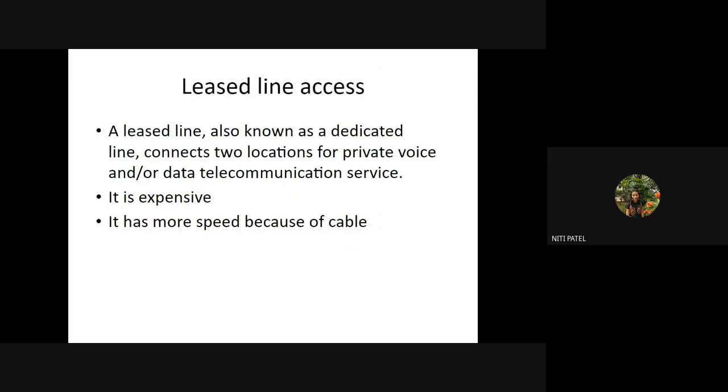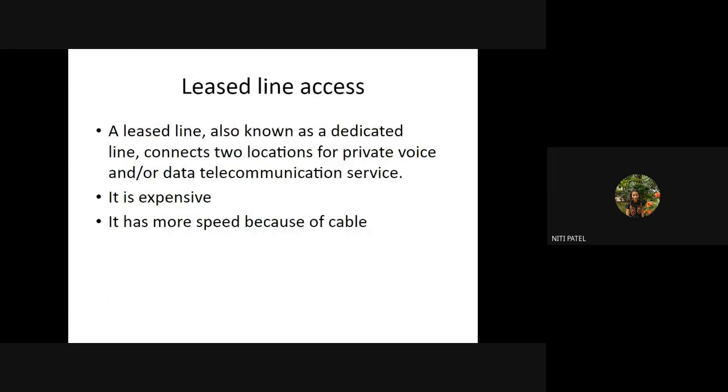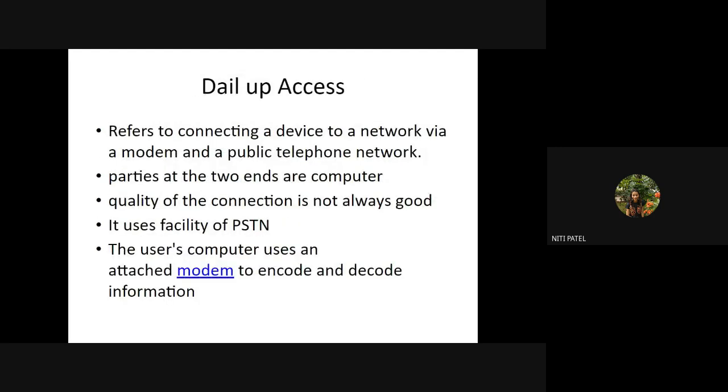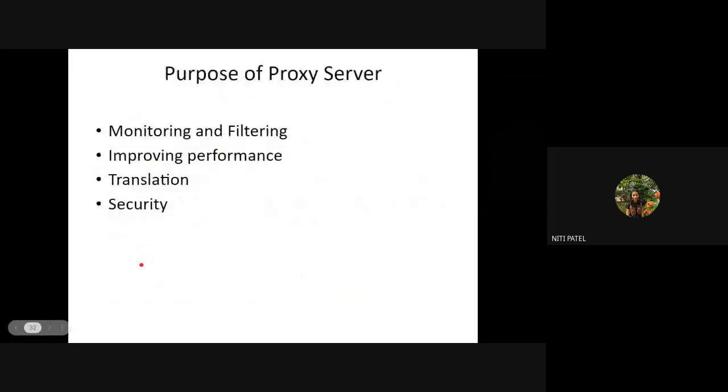So tomorrow we'll see leased line and then dial-up access. What is leased line? How can we have a connection through leased line? Then we'll see dial-up. How can we have a connection through dial-up? And then we'll see, if we want to configure PPP in Linux, what are the commands to configure PPP on our Linux terminal? Okay.